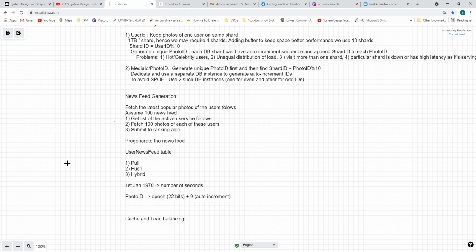As the user keeps scrolling, I'm going to keep on showing. When it reaches the last 100th one, there will be another read for the next records.